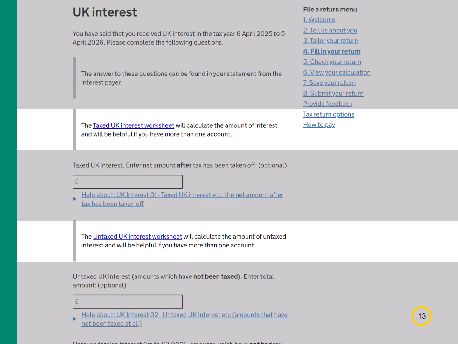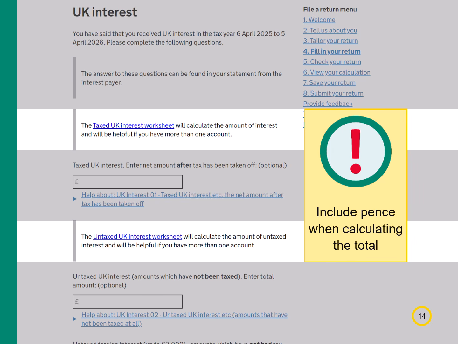If you have more than one account, there are worksheets to help you work out the total amount for either taxed or untaxed interest. These are for your use only and are not sent to HMRC when you submit your return. When entering figures in the worksheet or adding the figures together yourself, you should include pence. The system will automatically round down the total amount, which is to your benefit.